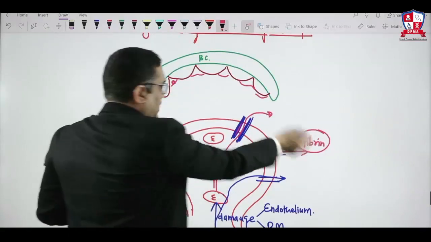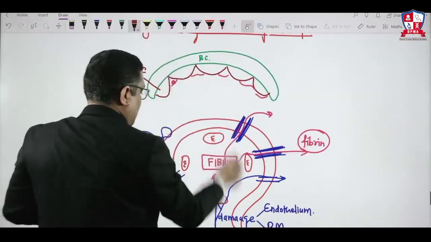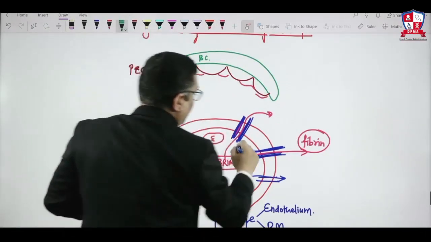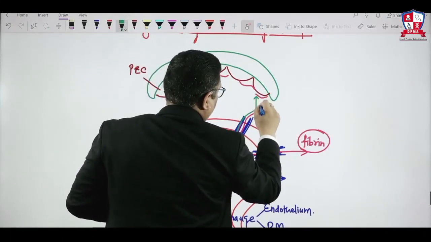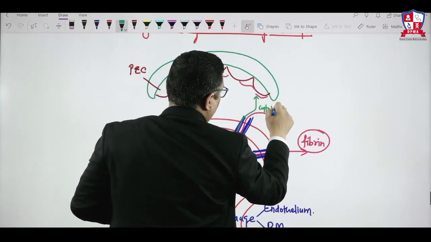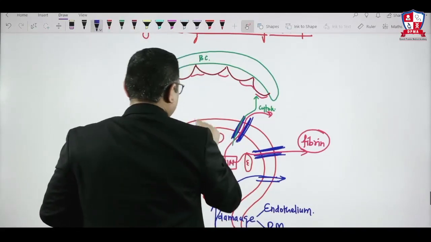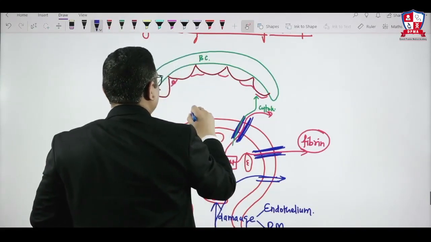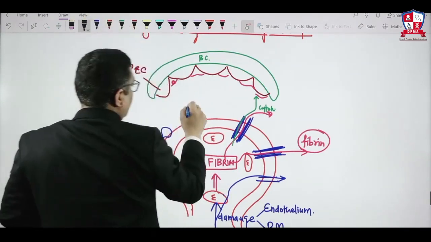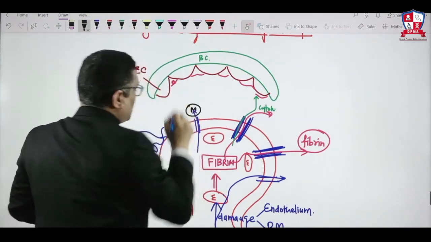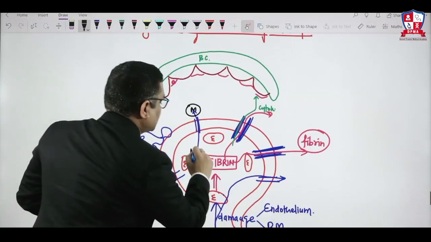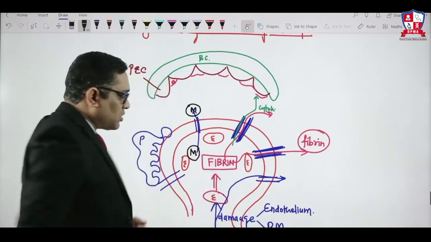So fibrin is getting deposited, and simultaneously the cytokine is also coming, and inflammatory cells will also be coming. These are the inflammatory mononuclear cells, which are coming out from the glomerular capillary.